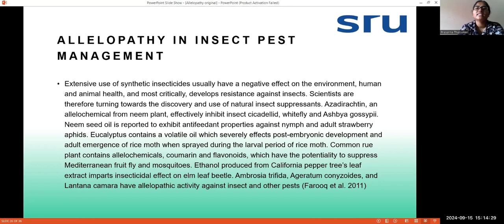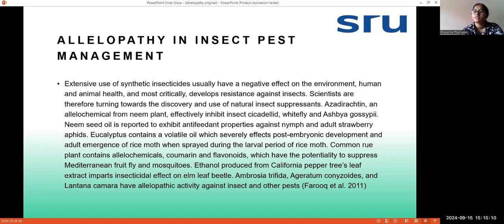Next is allopathy in insect pest management. Allopathy is also helping in insect pest management. Nowadays, synthetic insecticides are causing a negative impact on the environment and also on human and animal health. So this impact is somewhat reduced by allopathy. Like azadirachtin, a chemical extracted from the neem plant, which is also used as a natural pesticide. And neem seed oil is also an allelochemical.